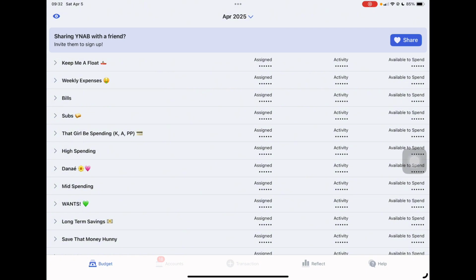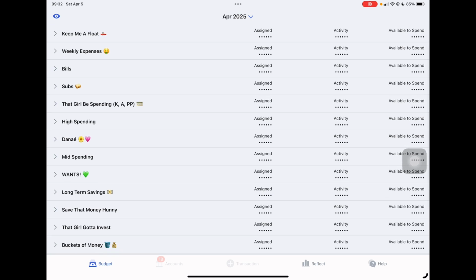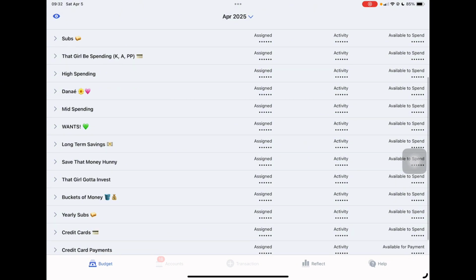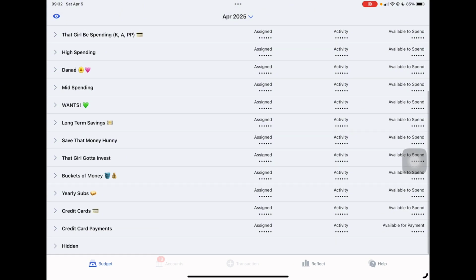And then That Girl Be Spending is stores that I shop at, like if I use Klarna and stuff, I put it in there, and then I pay it back. And this goes over my spending and how much I spent. High spending, this is just a high category that literally matches up with my cash envelope binders. Danae, this is the binder that I had with those categories in it. Mid spending, my wants, my long-term saving, save that money, honey.